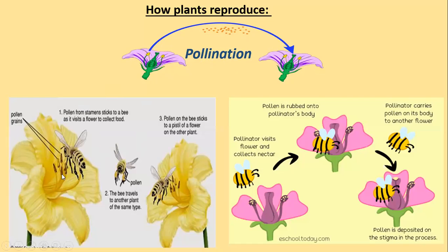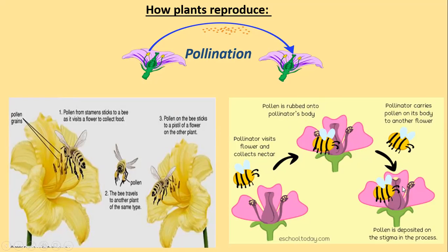You have seen this picture already, how the different insects transfer the pollen from one flower to another flower. We call these insects pollinators because they help in the process of pollination. Visit flower and collect nectar. Yes. Pollen is rubbed onto pollinators. Bees visit the flowers to collect the juice inside it, but when they are drinking the juice, these pollens rub onto the pollinator's body. They stick onto the pollinator's body, then the pollinator carries pollen on its body to another flower.